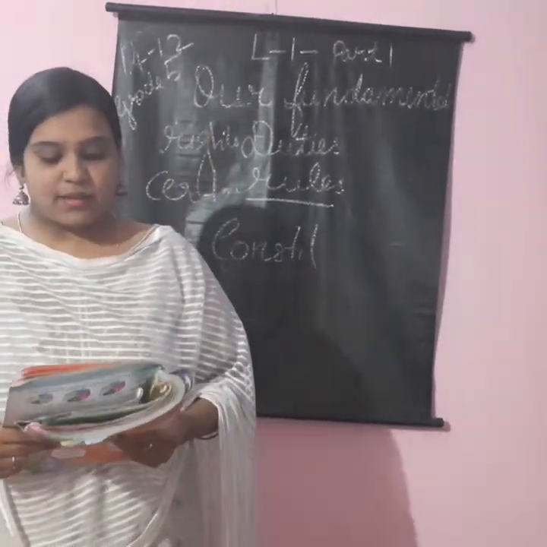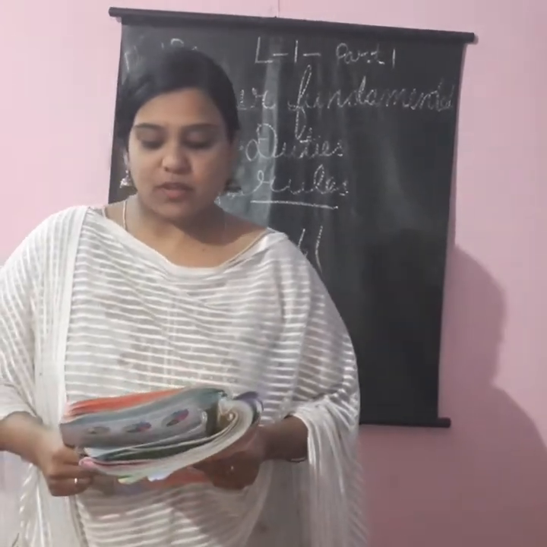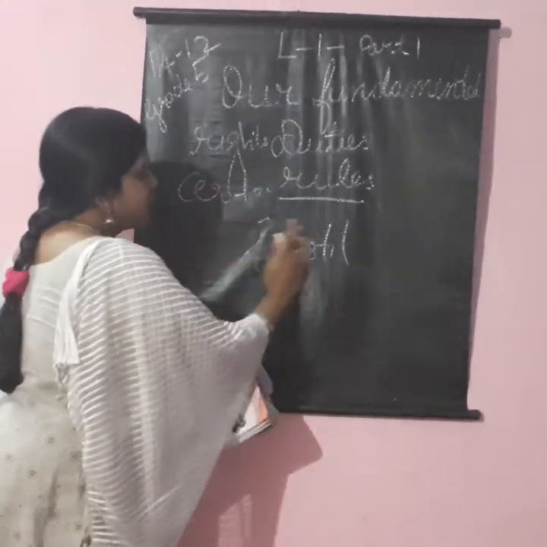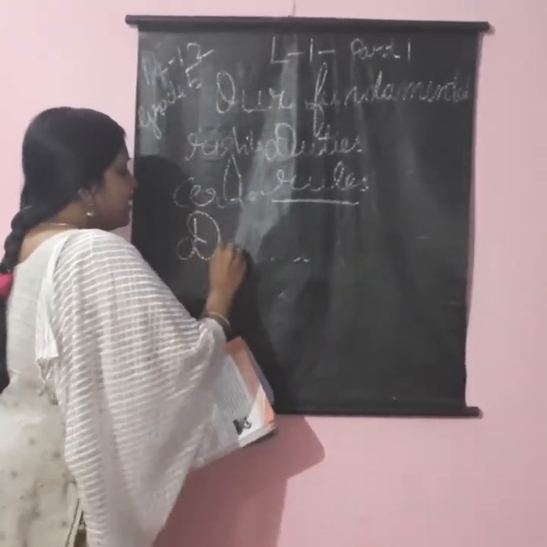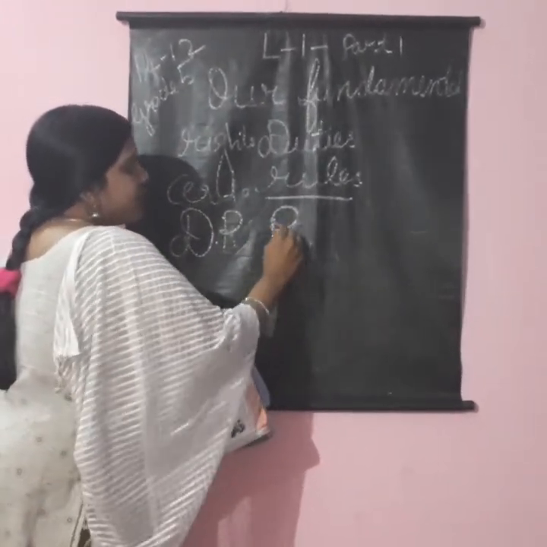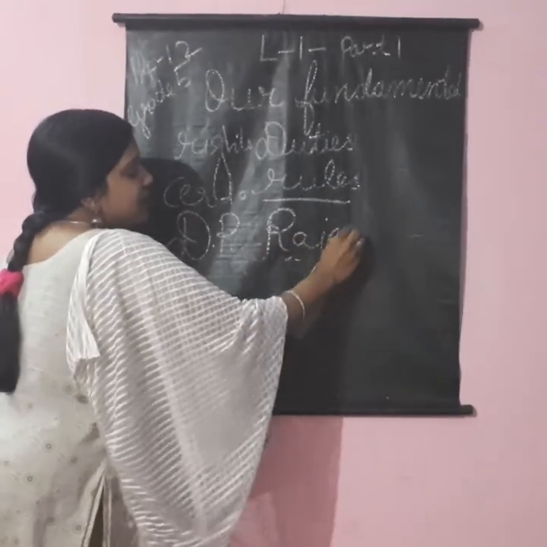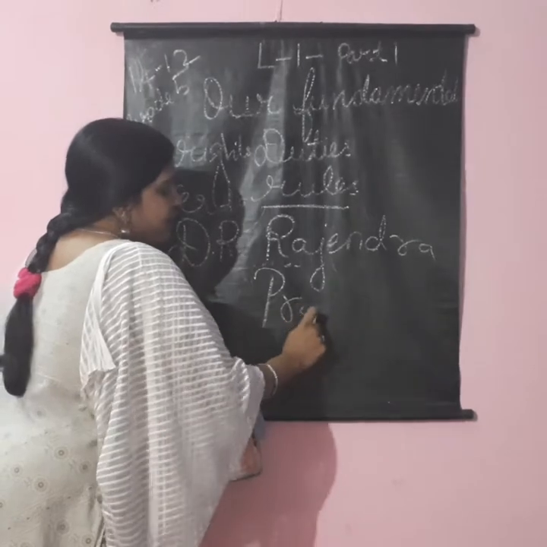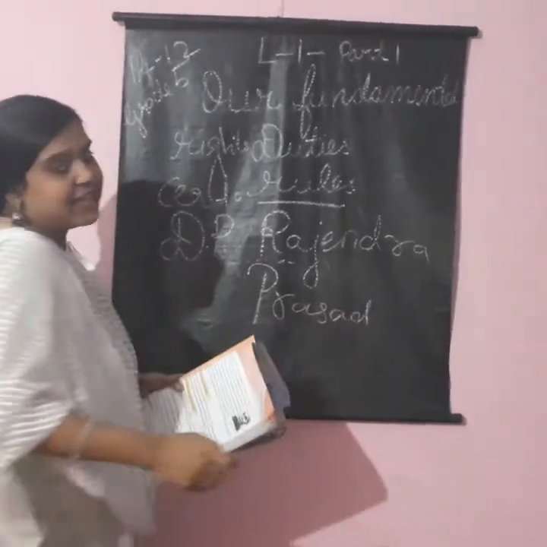Dr. Rajendra Prasad was the president of the Constituent Assembly. Who was the president of the Constituent Assembly? Dr. Rajendra Prasad. He was the first president of our country.